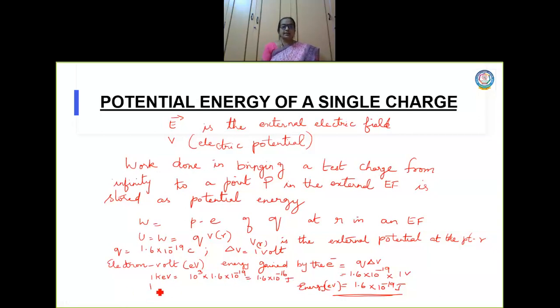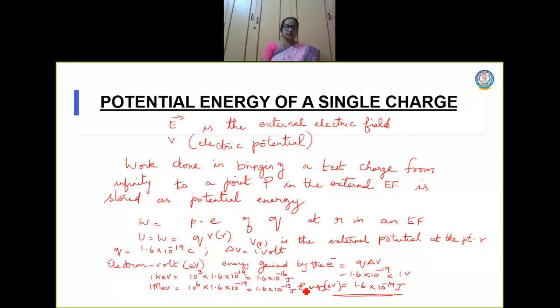Similarly, 1 million electron volt. Million is 10 power 6, right? So 10 power 6 into 1.6 into 10 power minus 19 gives 1.6 into 10 power minus 13 joule.